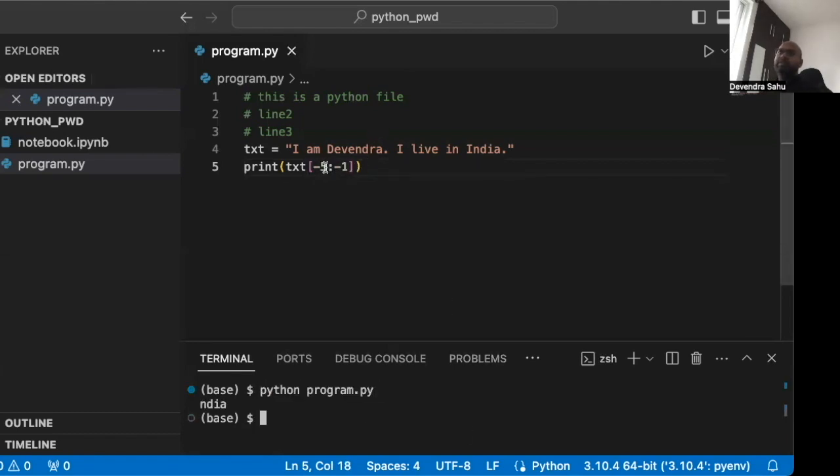Okay, so I is -6. Clear the screen, run it again. Right, so this is -1, -2, -3, -4, -5, -6. We start from -6 and go till -1, but -1 is not included. So this is the negative indexing in Python.